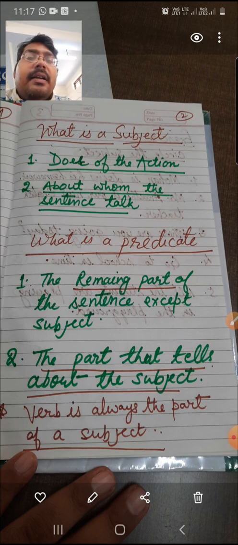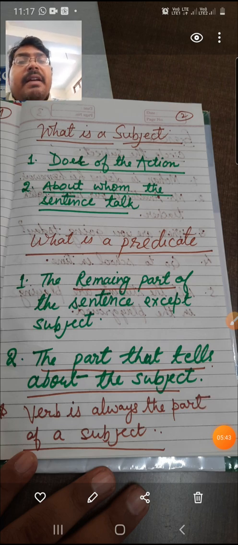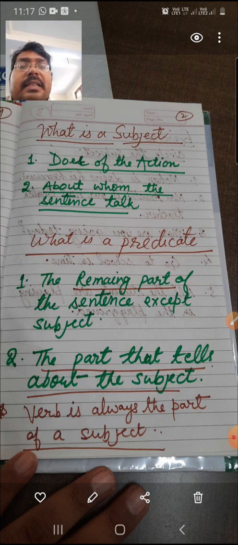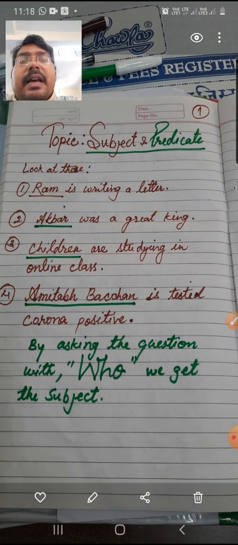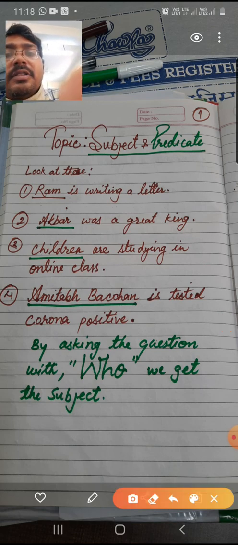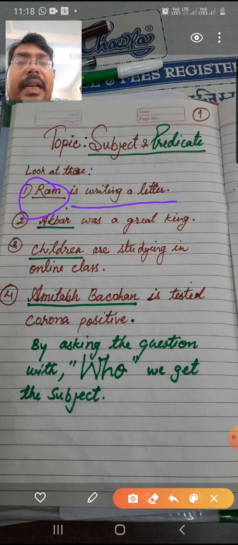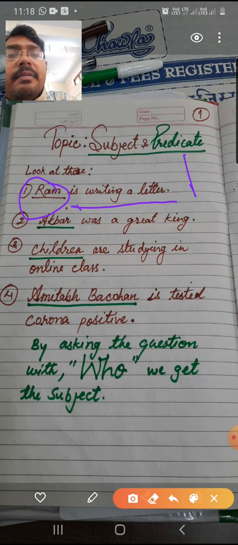Now I hope the subject is clear. Now coming to the next part, that is predicate. What actually is the predicate? The remaining part of the sentence except the subject. Means whatever part remains after we separate the subject from it, that will become the predicate. Suppose that Ram is the subject here. Now the remaining part is writing a letter. This will be what? This will be the predicate part.